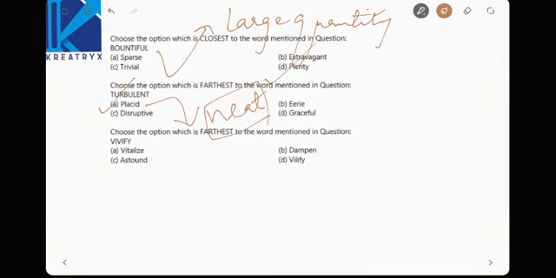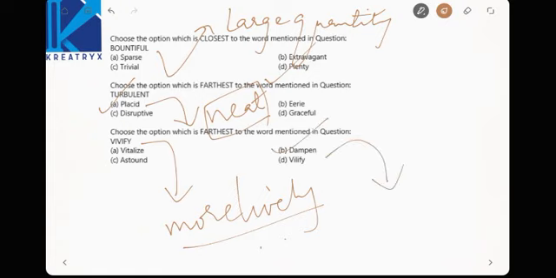Farthest to the mentioned vivify. Vivify means more lively. Lively means extraordinarily active. Now easily from options you can answer this. Dampen. Dampen means very low.